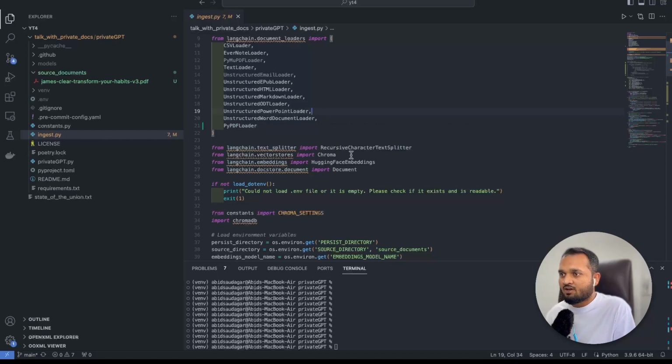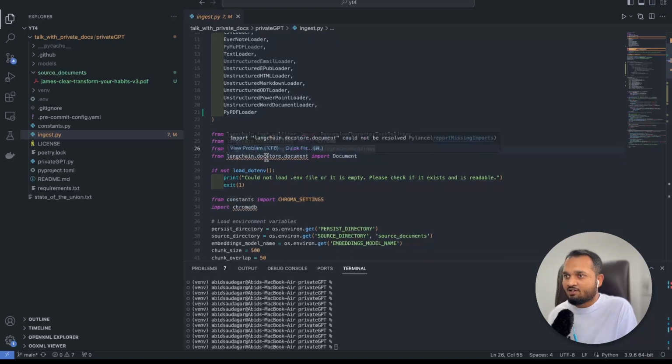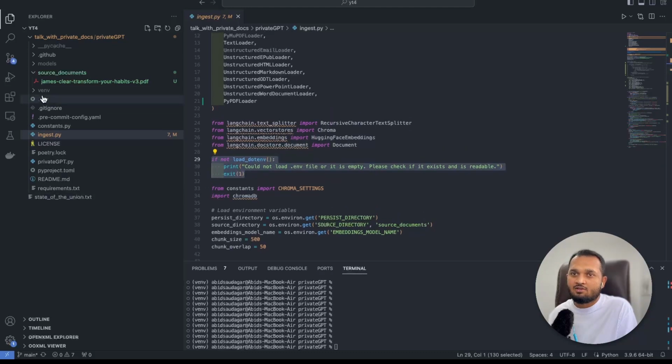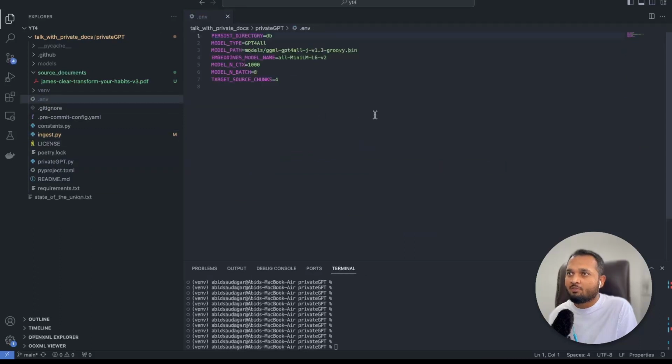We'll store everything into a Chroma database. So we are importing Chroma as a vector store. And then we need LangChain embeddings. Here we are using HuggingFace embeddings because we are importing the sentence transformer model from HuggingFace embeddings. And then we have langchain.docstore.document, and this is the document. So let's just see. First we are importing, if not load, we are importing the environment variables. Here we have stored all the environment variables.